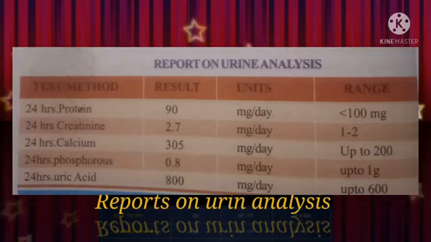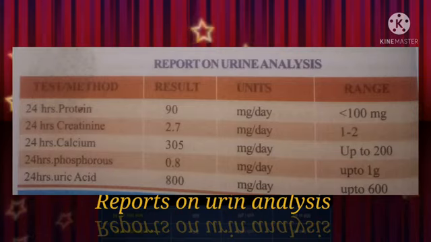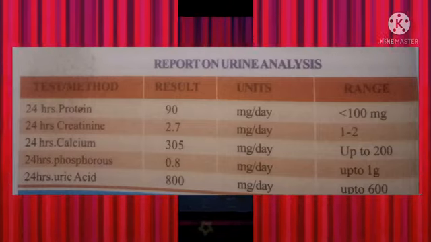See this table. 24 hours protein: 90 milligram per day, range 100 milligram. 24 hours creatinine: 2.7 milligram per day, range 1 to 2. 24 hours calcium: 305 milligram per day, range 200 milligram. 24 hours phosphorus: 0.8 milligram per day, range 1 gram. 24 hours uric acid: 800 milligram per day, range 600 milligram. Okay, children, do you understand this table? Okay, see the next table.